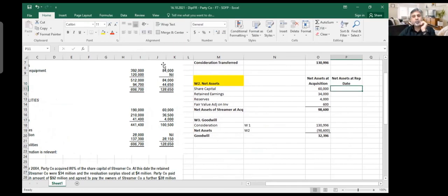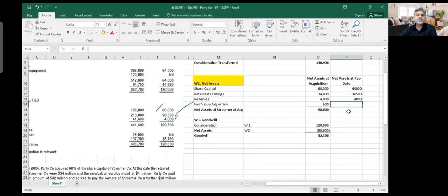For example, what is your share capital at the beginning was 60 million, and at the reporting date it is 60 million. So I write down here 60 million. Then my retained earnings were 34 million. How much are retained earnings now? 36.5 million. So I write down here 36.5 million. Your reserves were 4 million before. How much are your reserves now? Reserves now are 4 million. So you write down again 4 million.